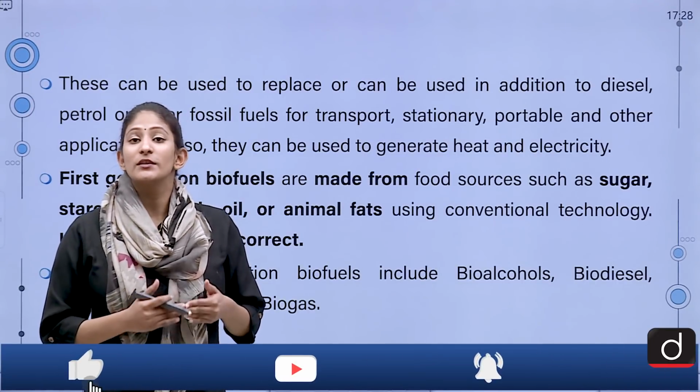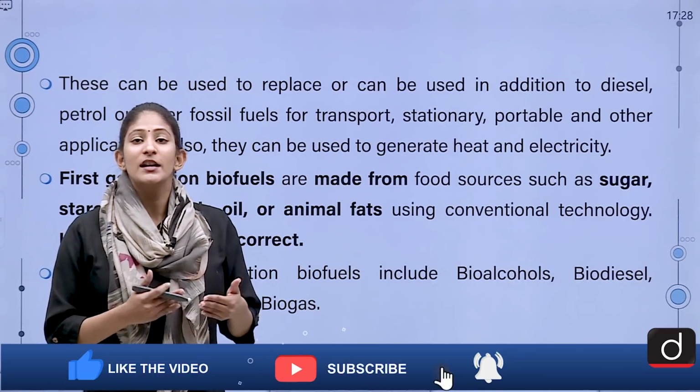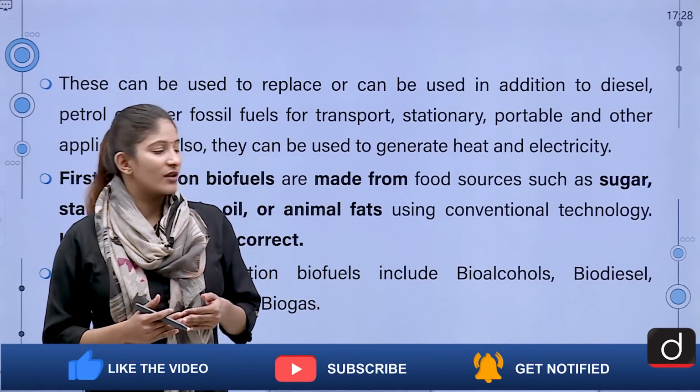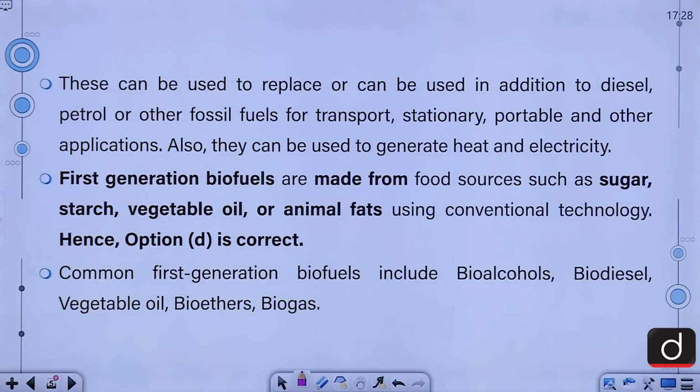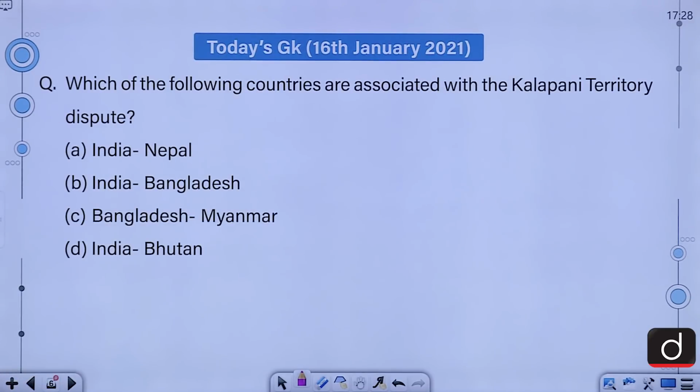If we talk about third generation of biofuels, they can be made from algae. Alright, moving on. Common first generation biofuels include bioalcohols, biodiesel, vegetable oils, bioethers, biogas. Let's move on to the first question of today's GK.